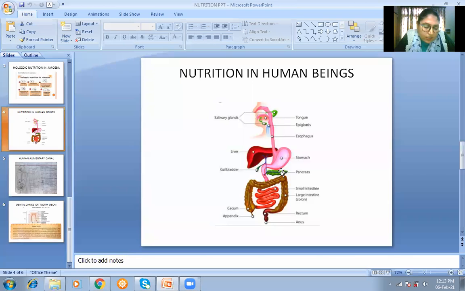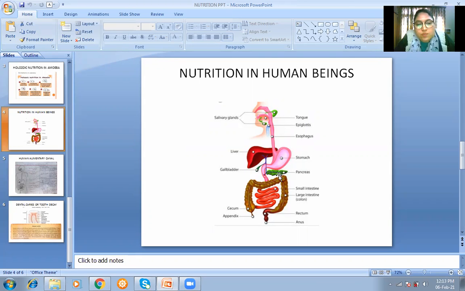So what does the pancreas do? Pancreas is also secreting enzymes: pancreatic amylase, then trypsin and lipase. Okay? So what is the function of all these three? Amylase's function is to digest carbohydrates into sugars. And what is the function of trypsin? Trypsin again works on the proteins. The proteins which were converted into peptones, trypsin further converts those peptones into amino acids.